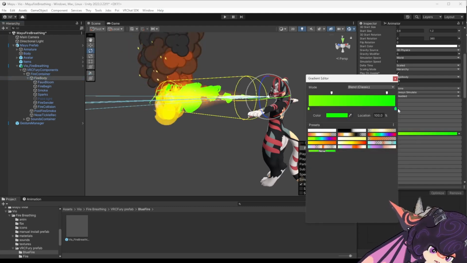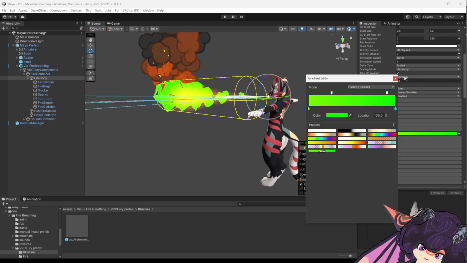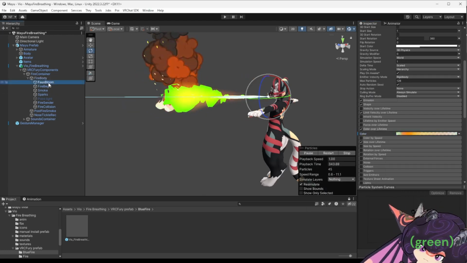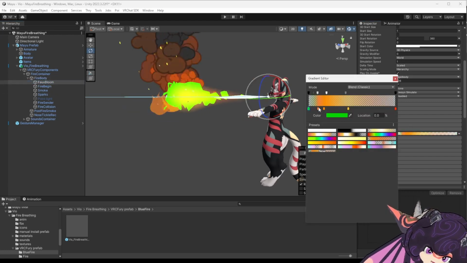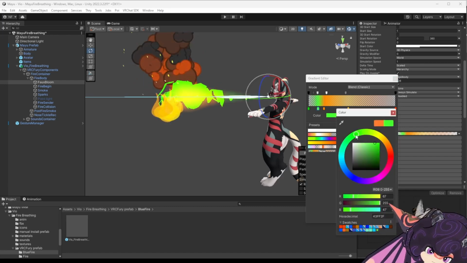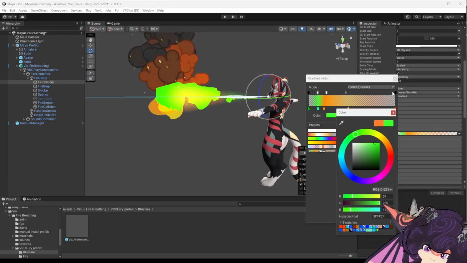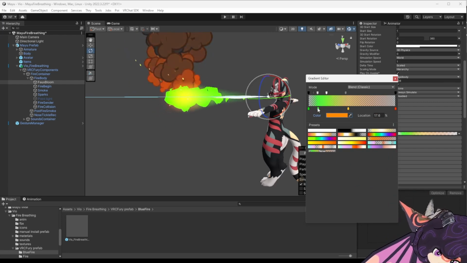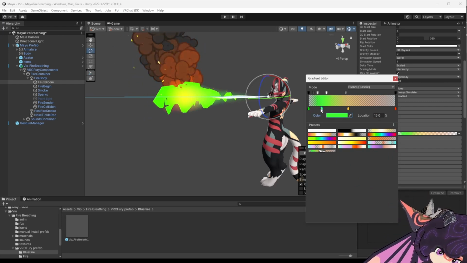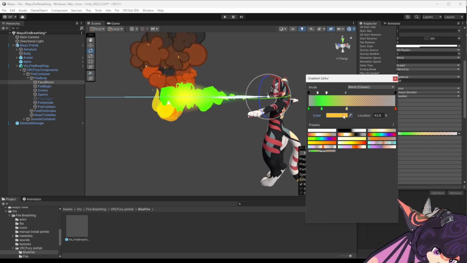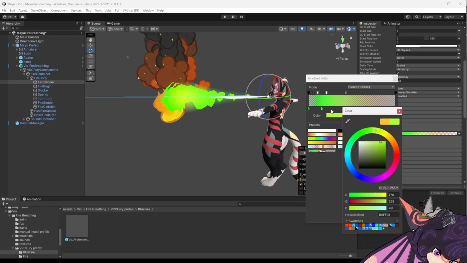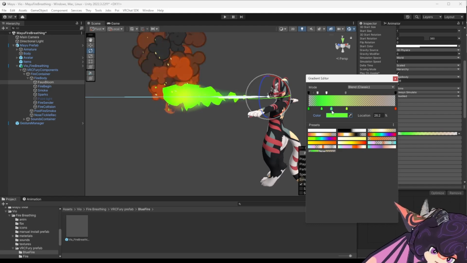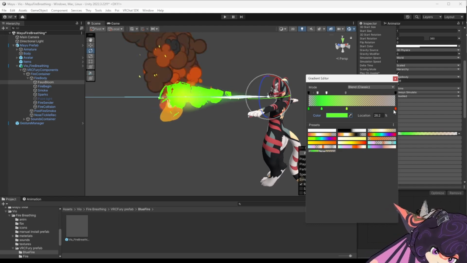Like how this was originally orange, let's try and meet this color in faux bloom. You can even hit your delete key if you don't think you need one of these little color notches here. Or you can click in an empty space and add one.